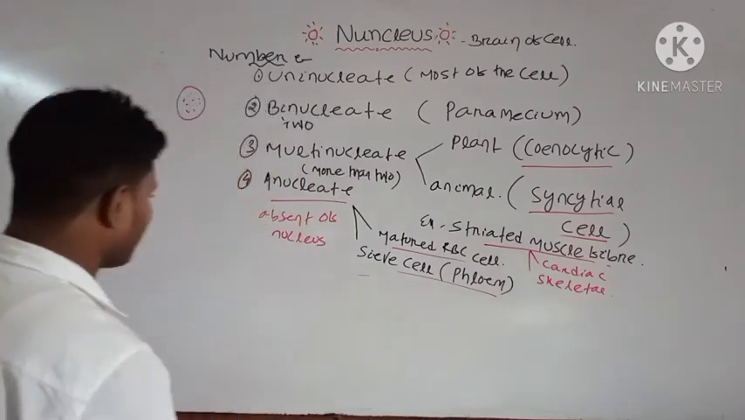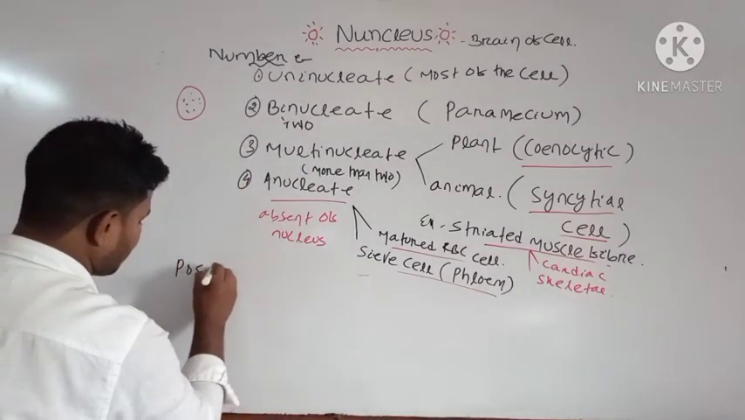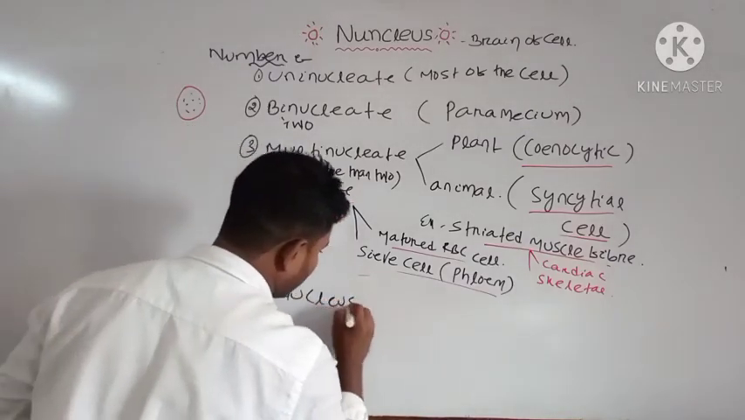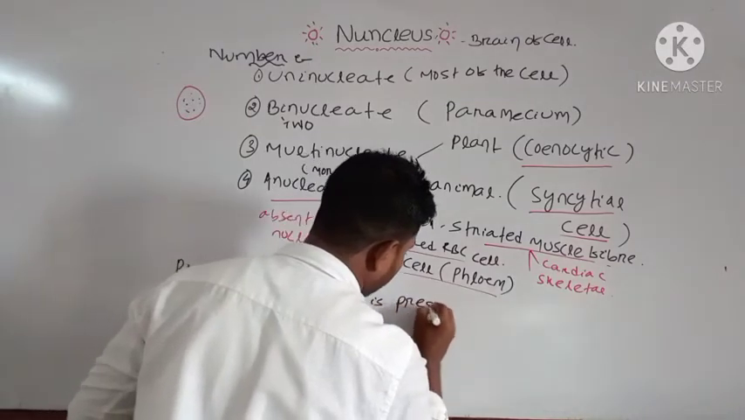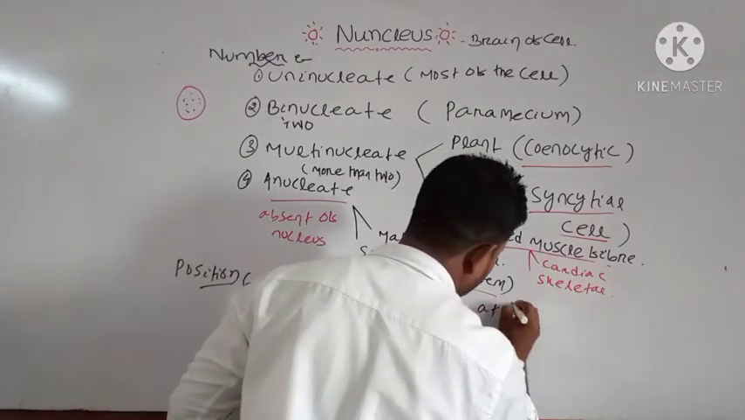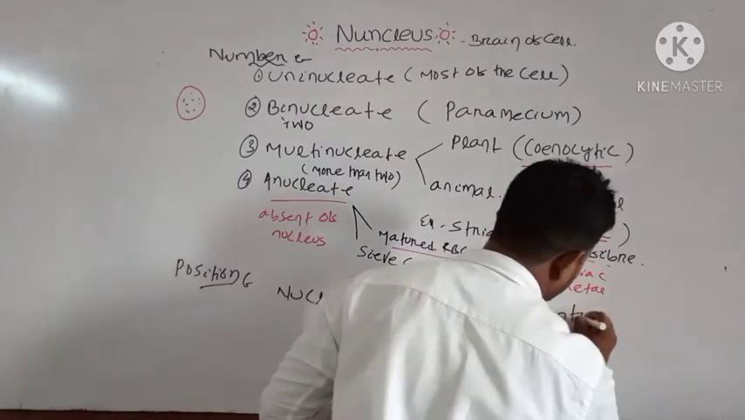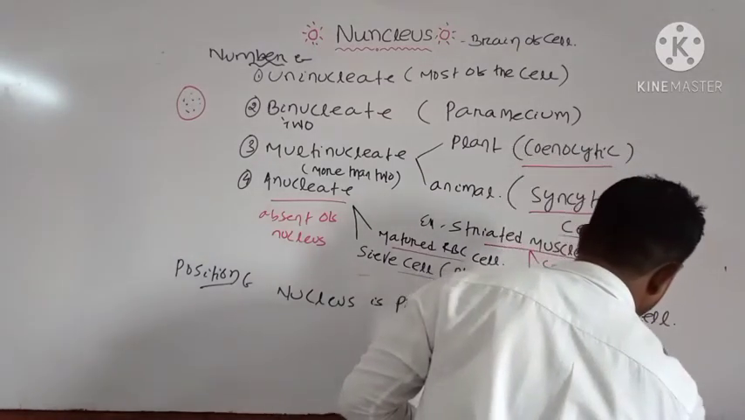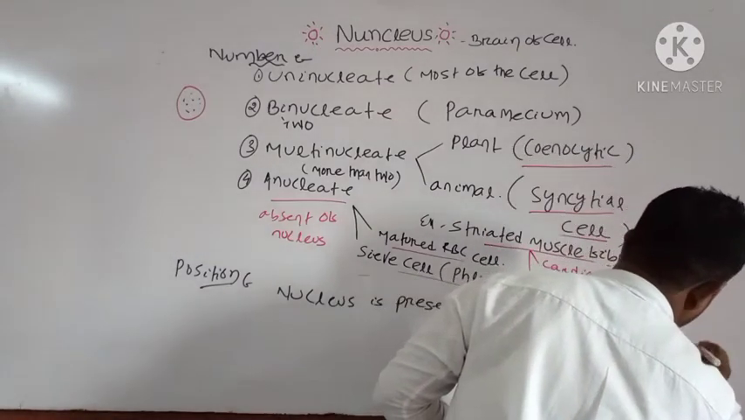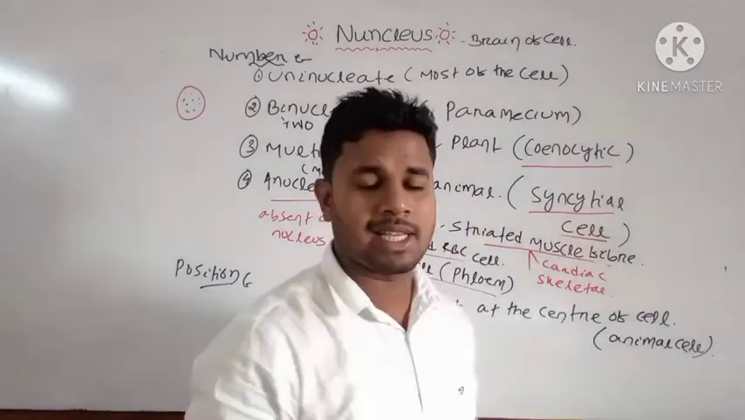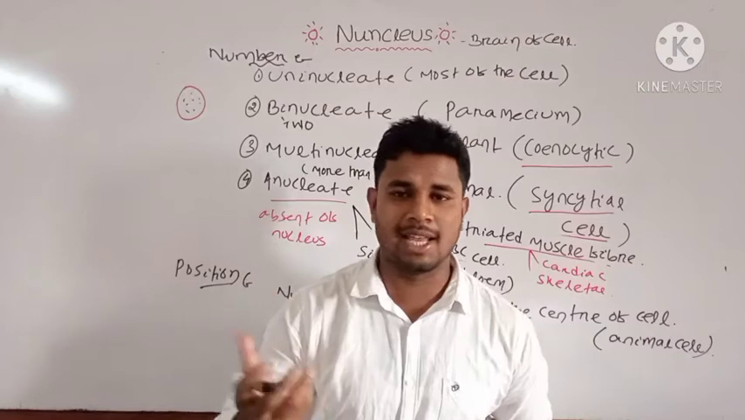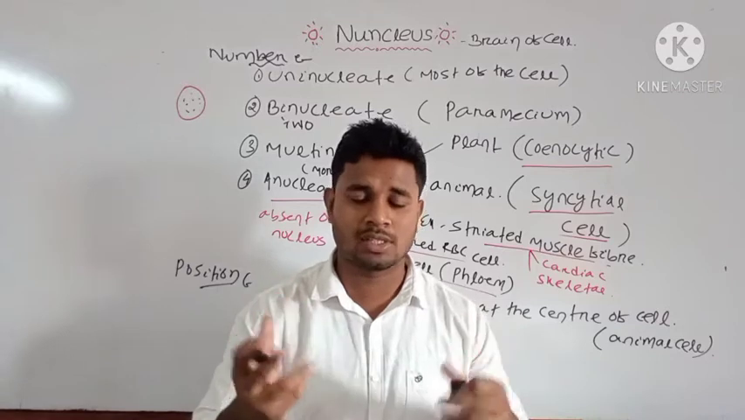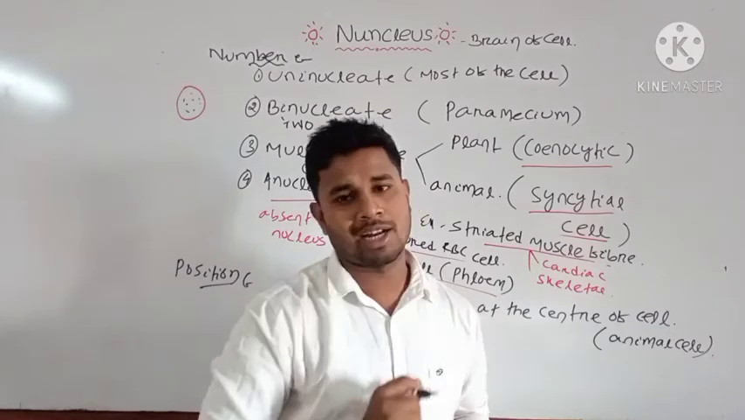Then if you consider the position, mostly nucleus is present at the center of the cell. In case of animal cell, the nucleus is present in the center. But in case of plant cells, in young plants it is present at the center. But when the plant matures, the nucleus is transferred to the periphery.